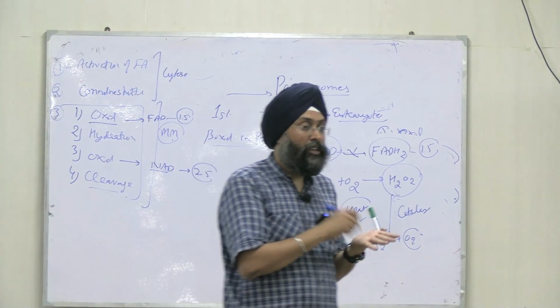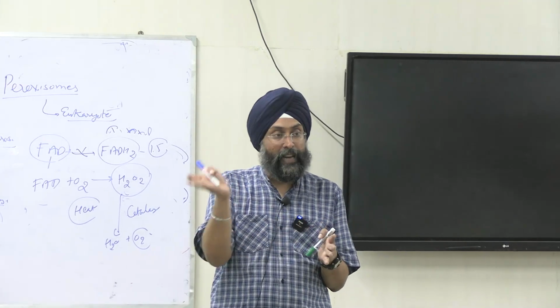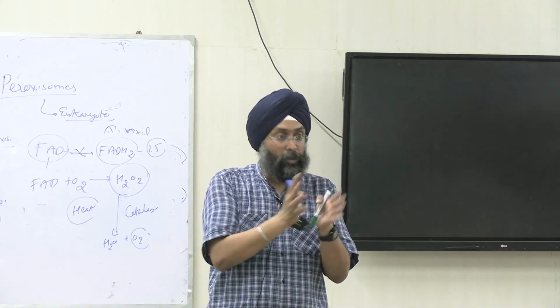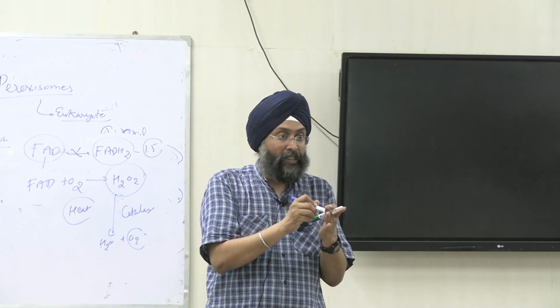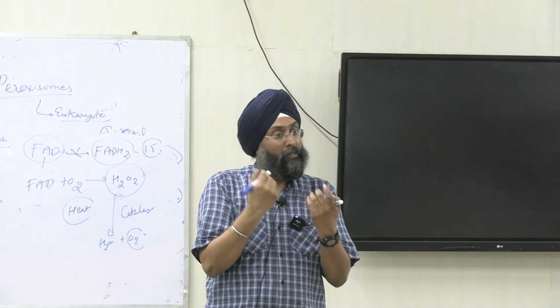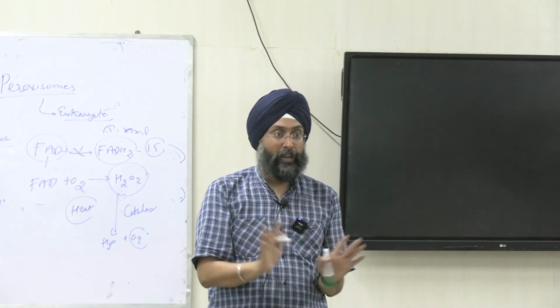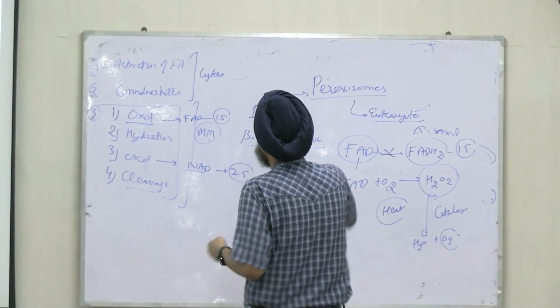To break down, what will you use? 2 more enzymes, isomerases and reductases. They will break the double bonds. After that, there will be no double bonds, and then proper beta oxidation will proceed. How? If there is even chain fatty acid, beta oxidation will proceed via acetyl-CoA, and if it is odd chain, via propionyl-CoA. Done.